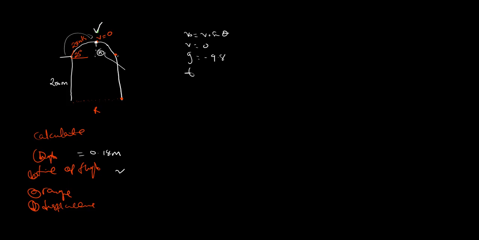So the only equation that I can see is this one: final velocity equals initial velocity plus gt. From here, I know the final velocity is 0, and the initial velocity is v0 sine theta, plus negative 9.8 t.